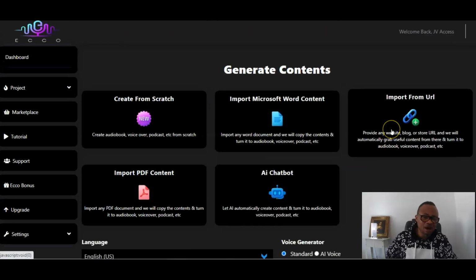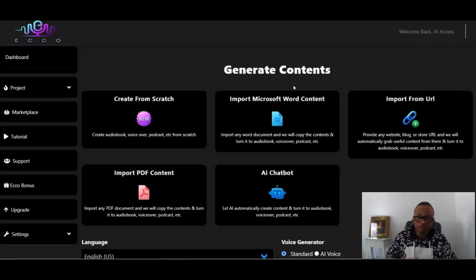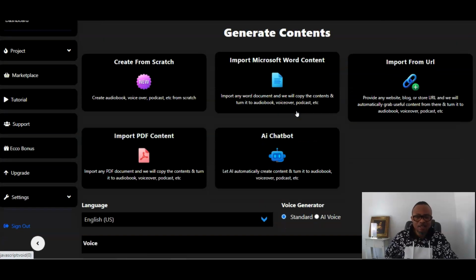You can use any URL. If you click here, it will take you to the interface where you have the ability to input any URL of your choice, including a website, whatever. The AI is going to fetch the content. Okay, it's very easy. You just perform the same tasks, synthesize, and do the rest.